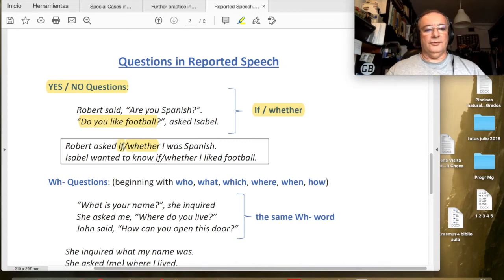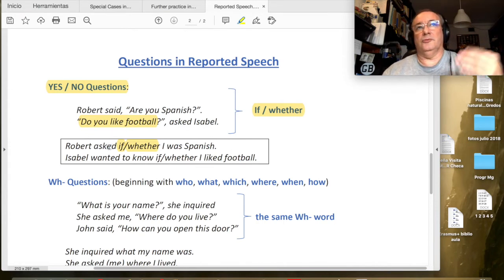So for these two yes/no questions here in the example, this is direct speech, and here in the box we can see the transformation into reported speech. Okay, so Robert asked if or whether I was Spanish. Of course, for questions we will use ask. Okay, normally this is the most common. We wouldn't say Robert said if I was Spanish.